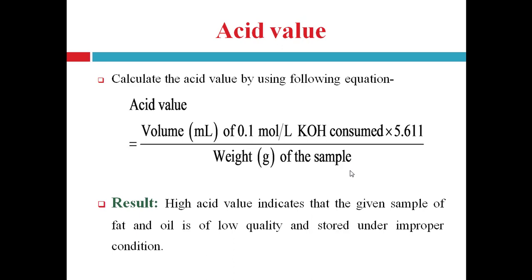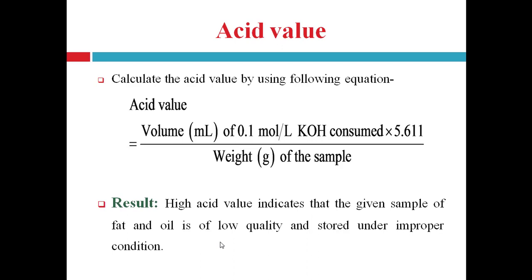Then after calculating the acid value, compare it with the normal or standard acid value of that sample, right. A high acid value indicates that the given sample of fat or oil is of low quality and stored under improper conditions, right.